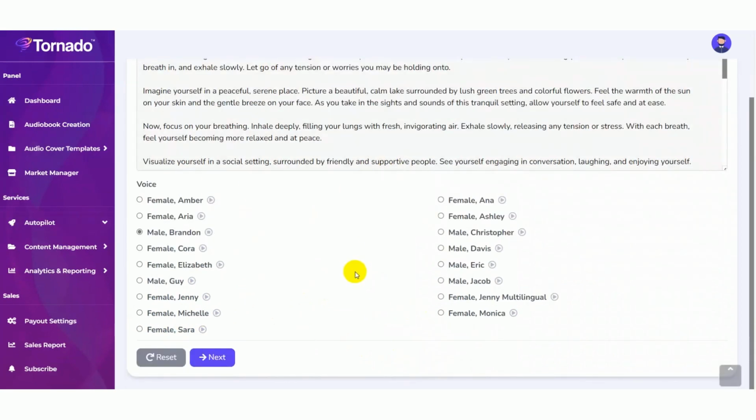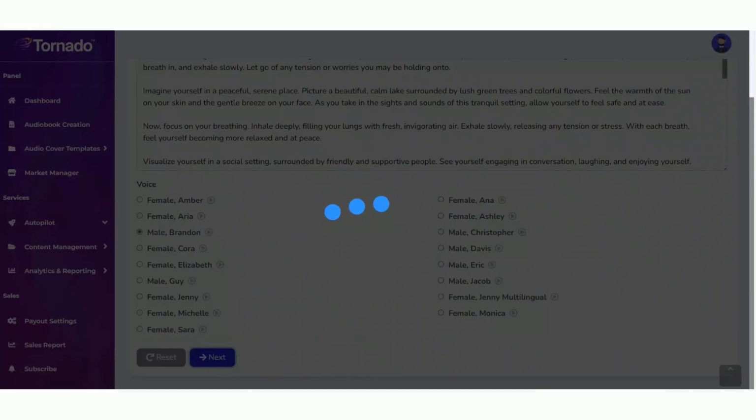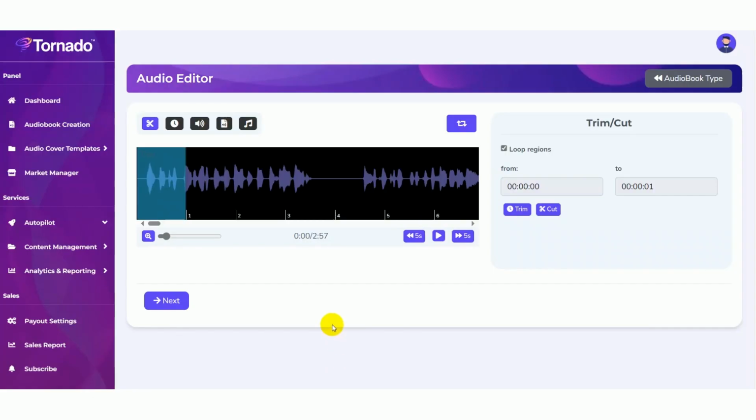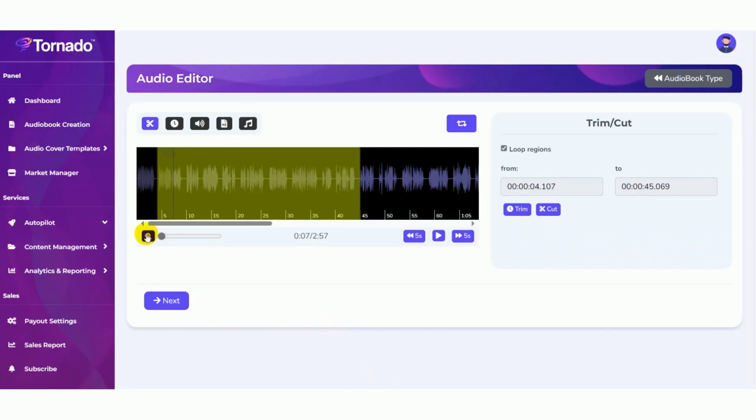Like this, you can select your preferred voice. Then click on the next button. Now you can edit your audiobook in our exclusive audio editor. Here you need to zoom out and drag like this, and you can also trim the audio and also cut the audio here.